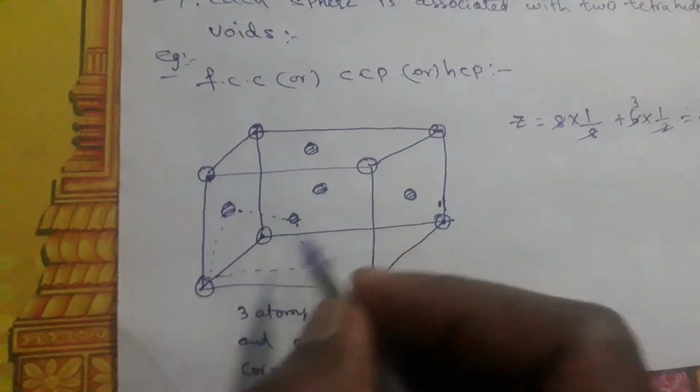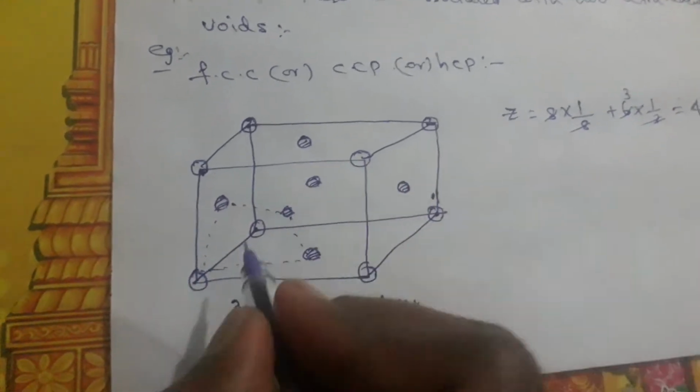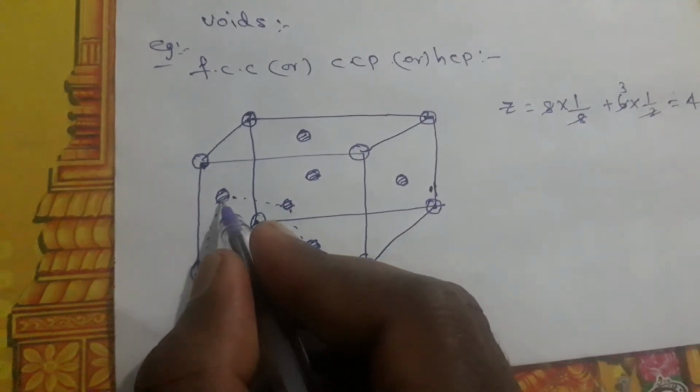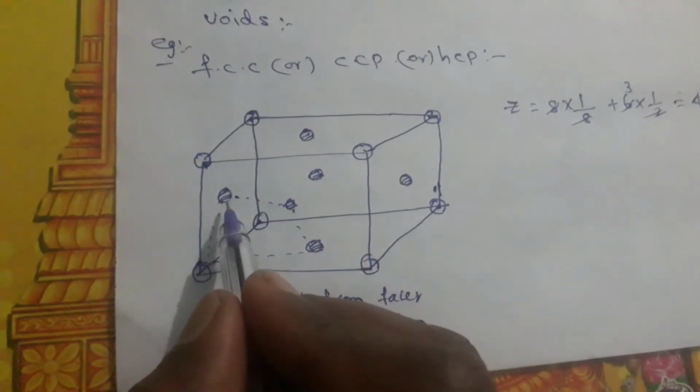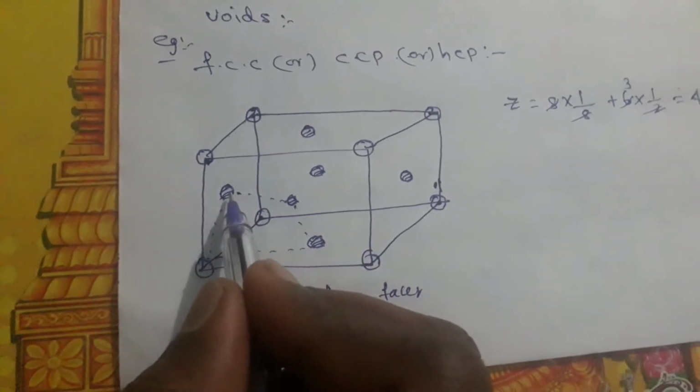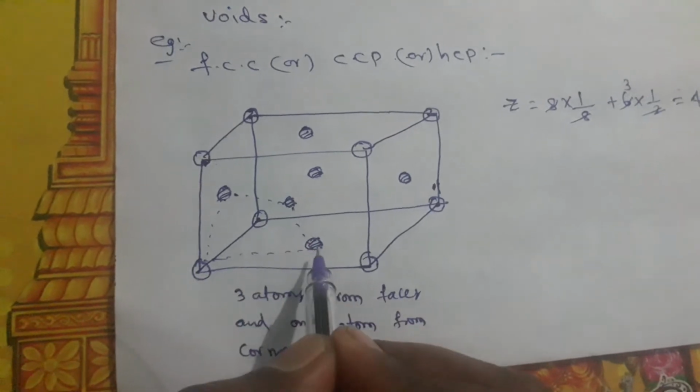How many corners are there? 8 corners. We call it a tetrahedral void because of the four atoms, ions or molecules here: 1, 2, 3, 4.